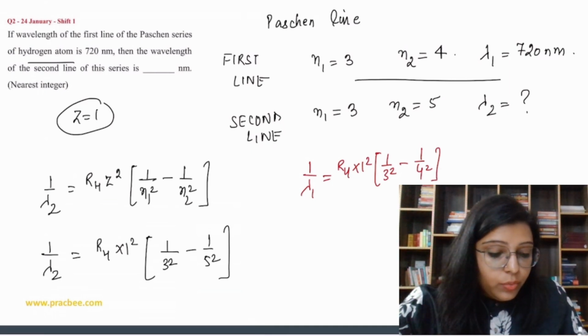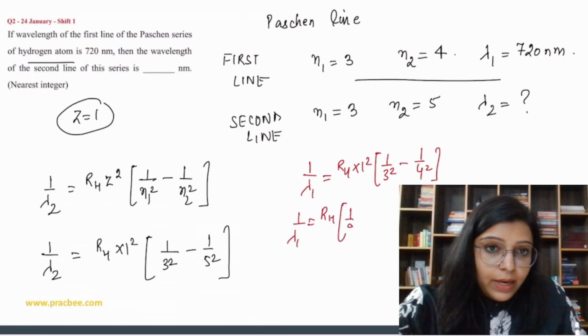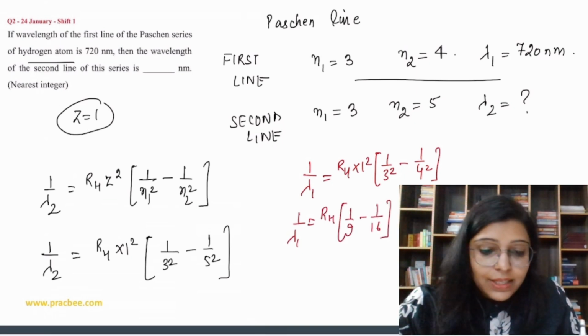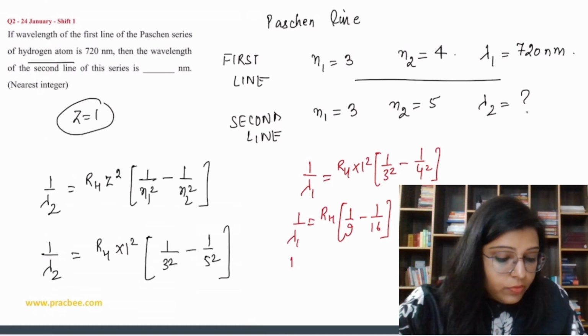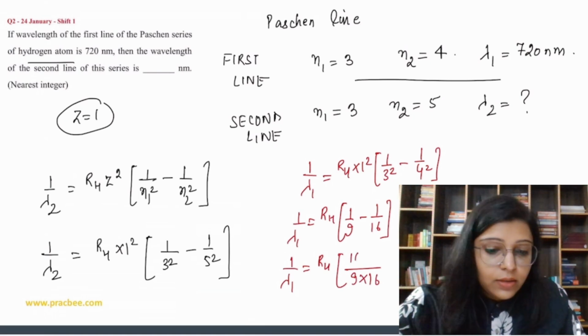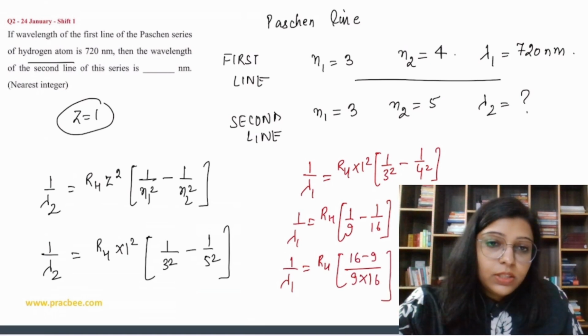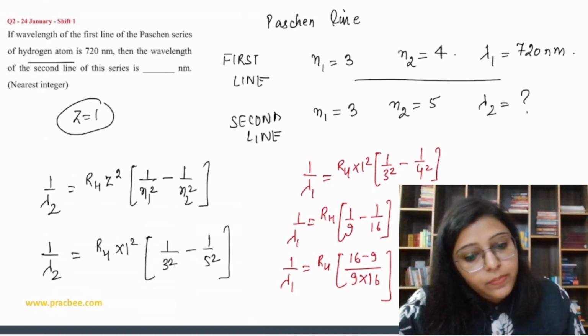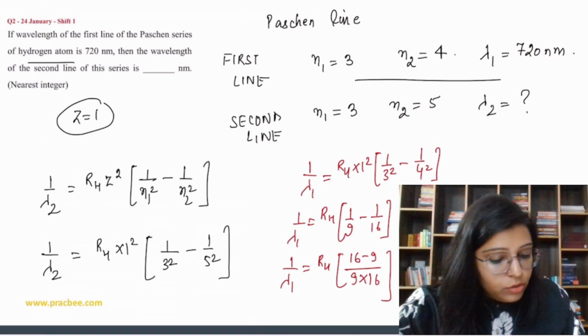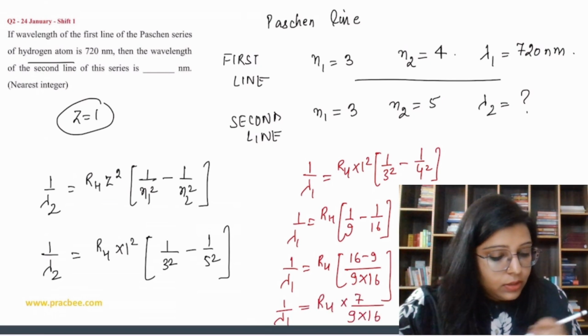So 1 by lambda 1 is equal to RH upon 1 by 9 minus 1 by 16, or we can say 9 into 16 in the denominator and 16 minus 9 in the numerator. 16 minus 9 is 7, right? So 1 by lambda 1 is equal to RH into 7 upon 9 into 16.